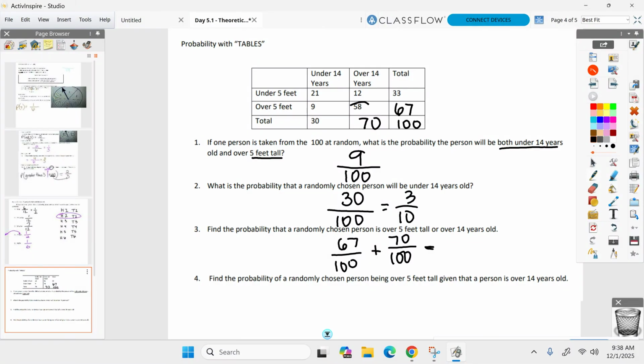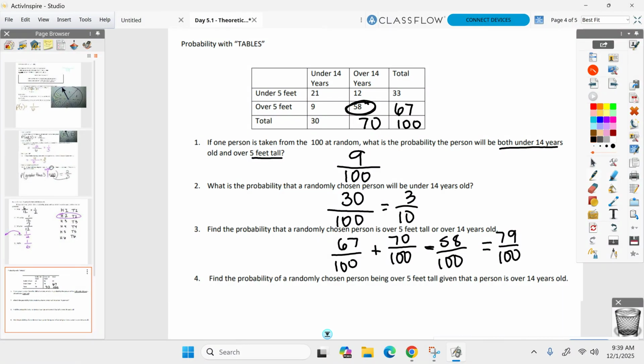58. Everybody see that? All right. We counted them once because they're over 5 feet. And we counted them a second time because they're over 14 years old. So we need to subtract out those 58 people. Go ahead when you're ready. Okay, you got the reduced answer on your calculator, right?